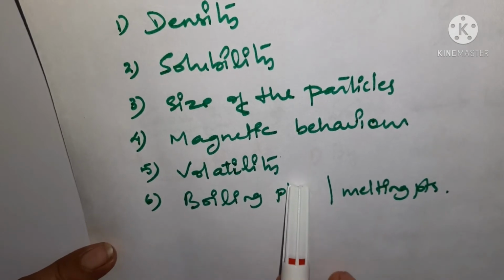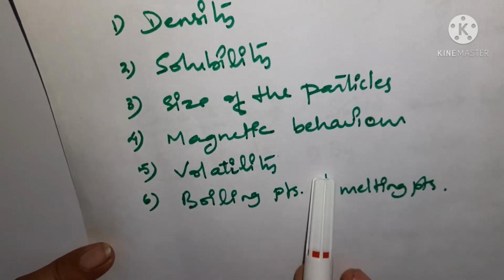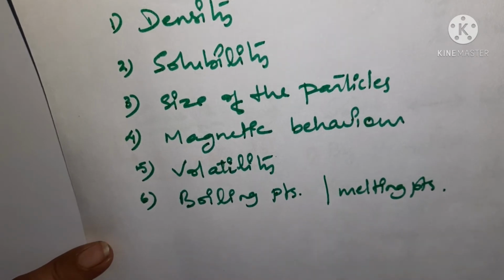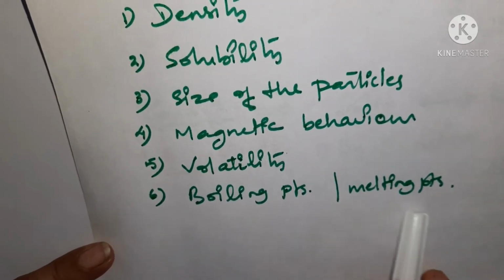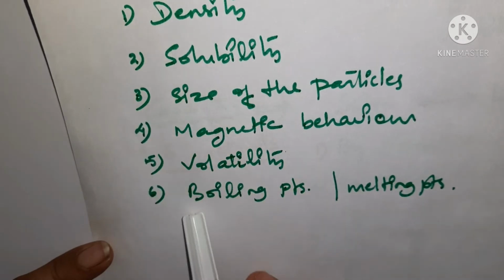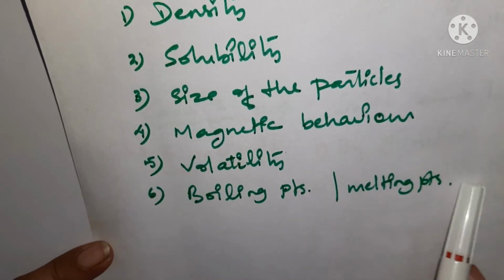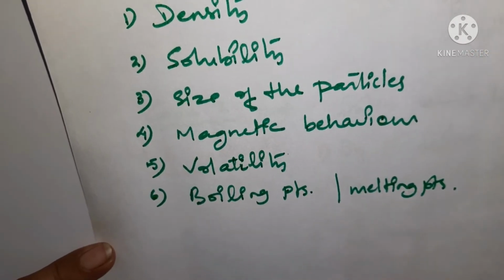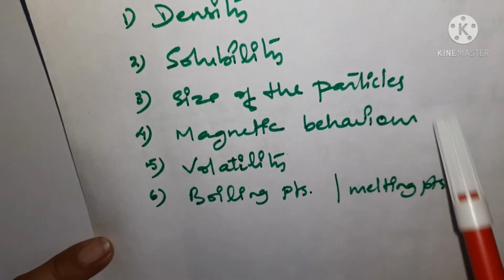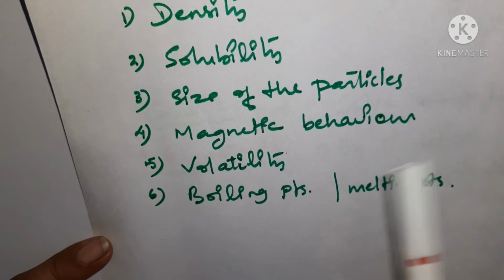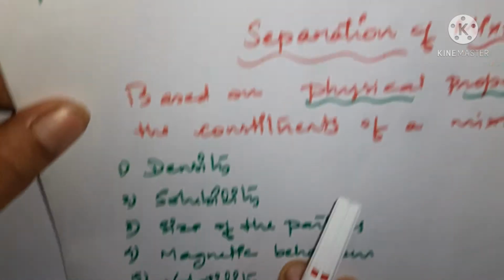How much volatile is the constituent, that also is one of the factors which is going to be used in separation of mixture. Then you are having boiling points and melting points. So these are the factors which affect our separation methods, right? With the help of these properties only we can go for the separation of mixture.